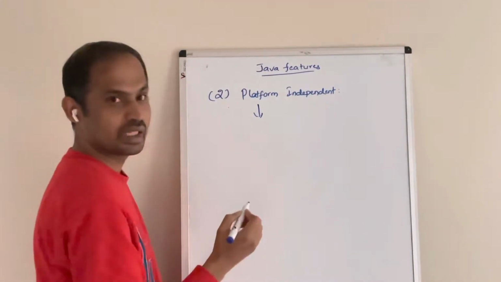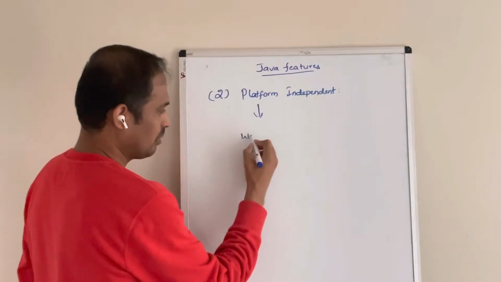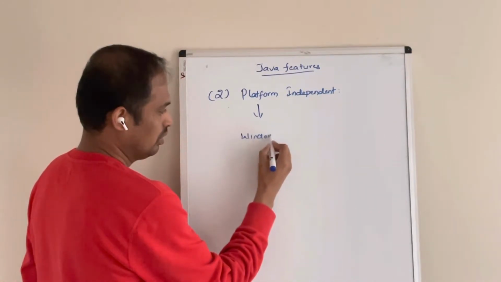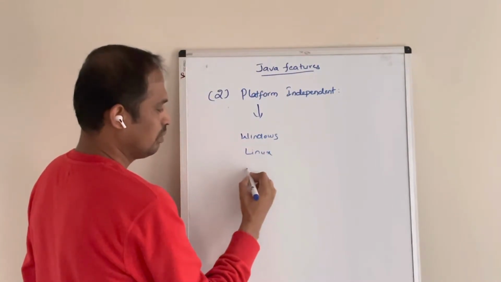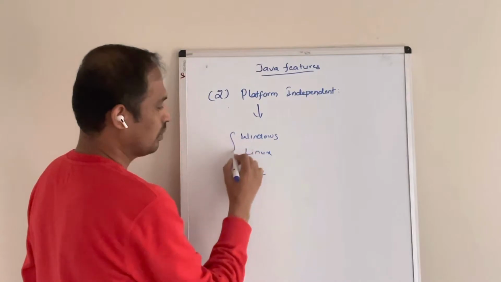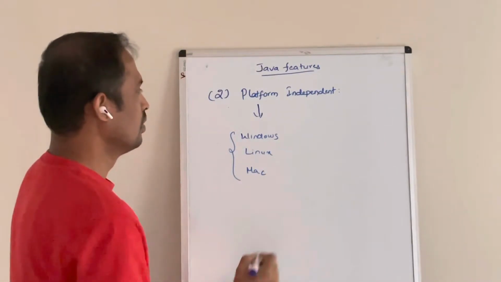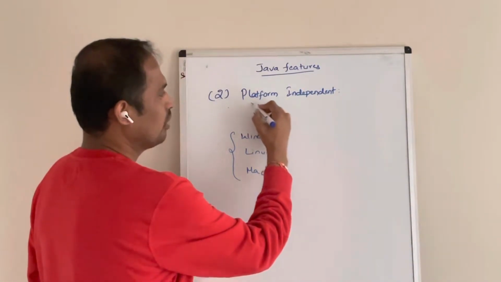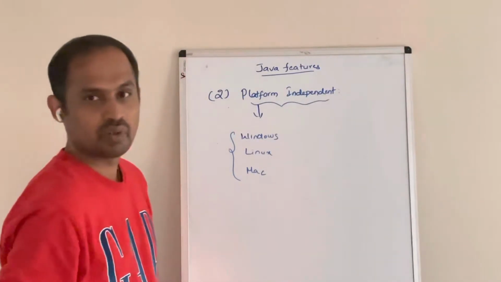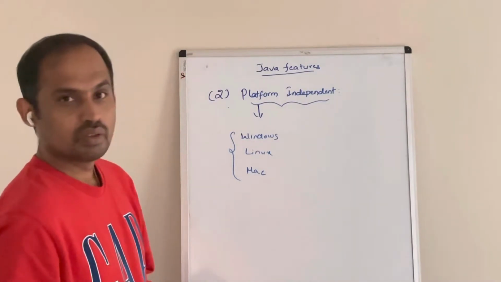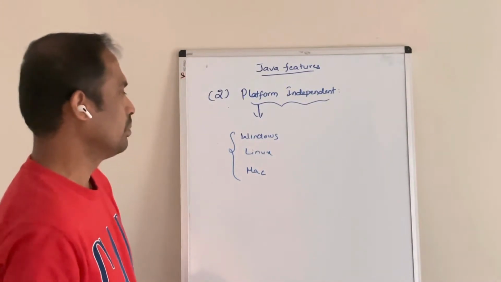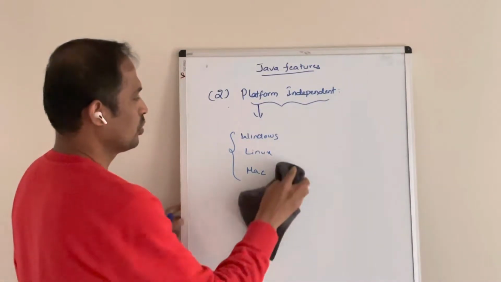So we can take it here. Windows is one of the platforms. Linux is one of the platforms. Mac is one of the platforms. These are the platforms. Why are we calling Java platform independent? This we are going to discuss. So we are going to discuss about this here now.